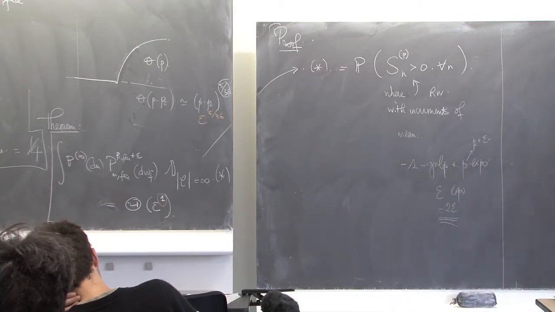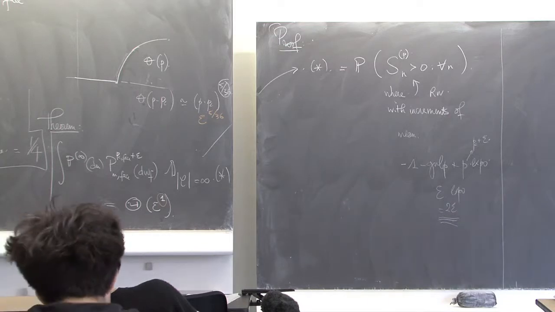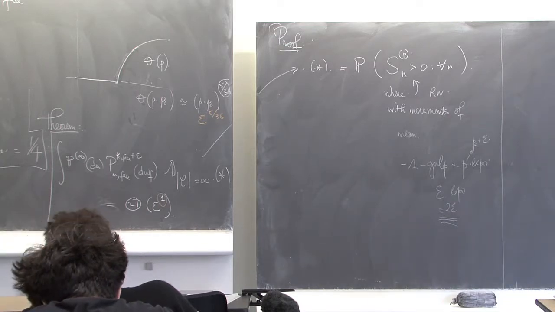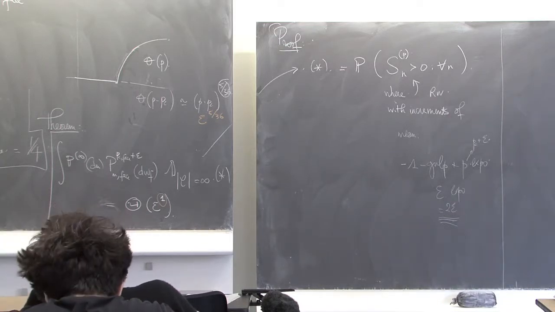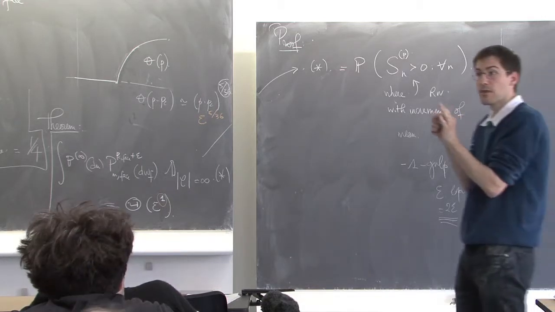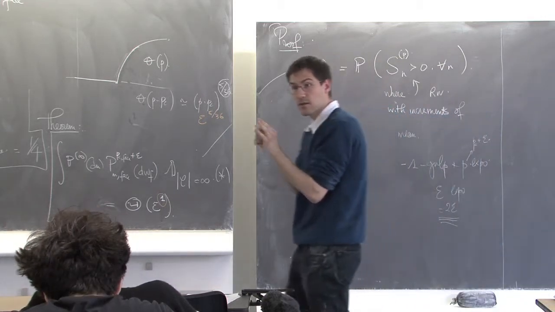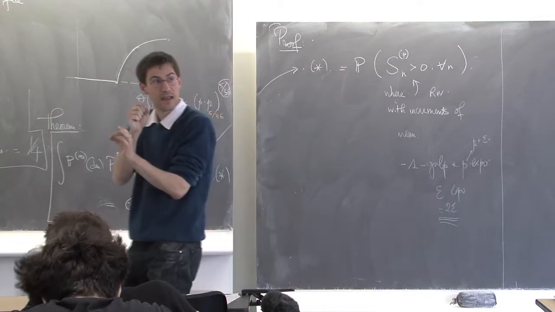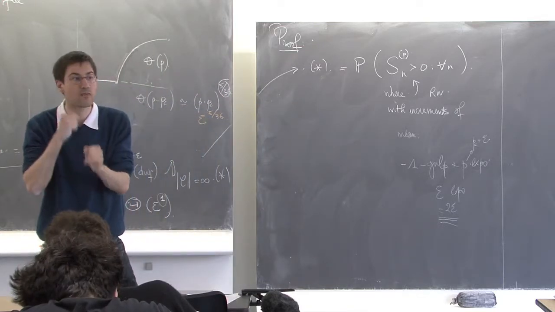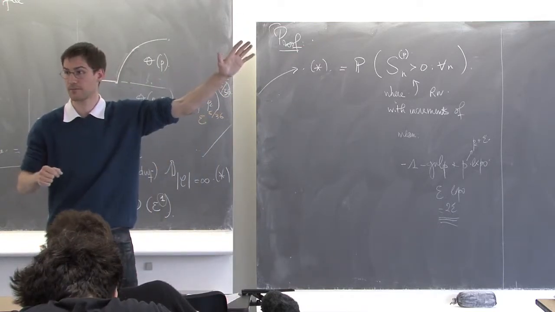Okay? So now I ask you the question: I take a random walk such that it's very close to being centered. The mean of the increment is epsilon. What is the probability that this walk actually stays positive forever?